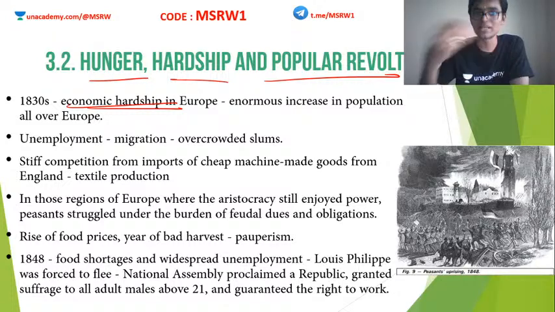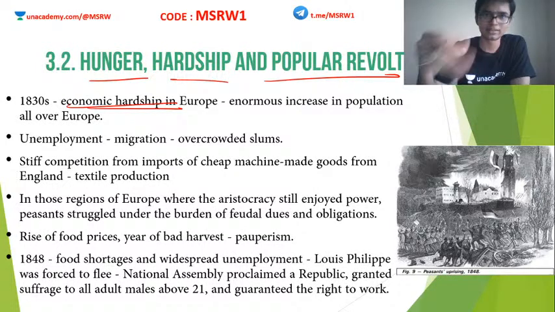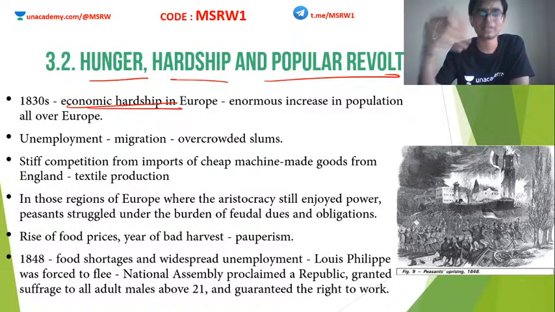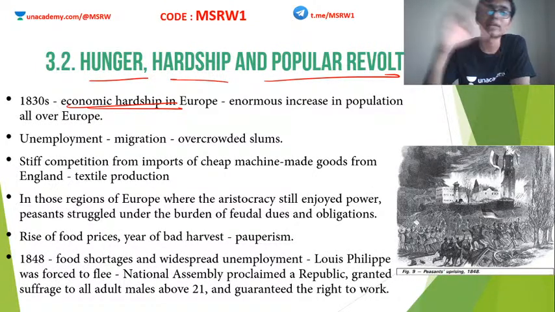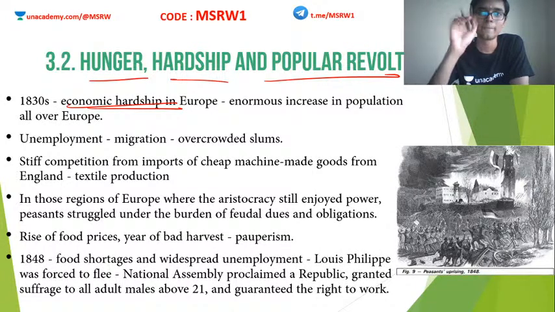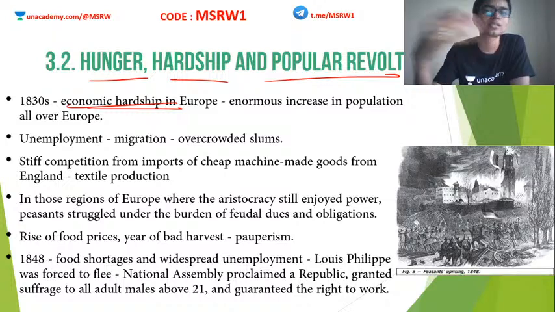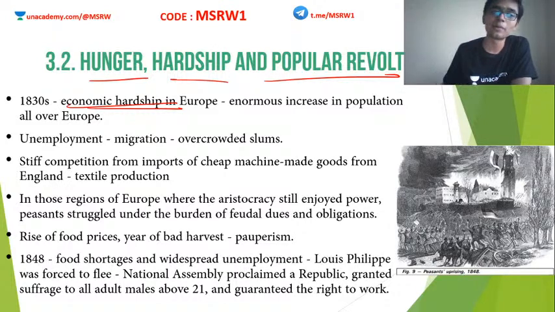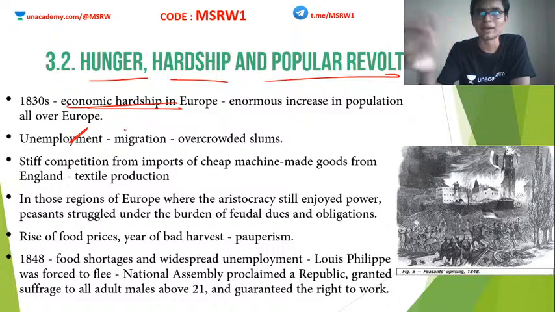Also, new medicines were discovered. Healthcare was improved. All this means the birth rate has increased and the death rate has gone low. So overall, in Europe, the population started rising very, very rapidly. But no preparation was done in order to accommodate all these people. So what happened now? There are no jobs for these people. Unemployment started to rise because jobs were already few and the population is rising.